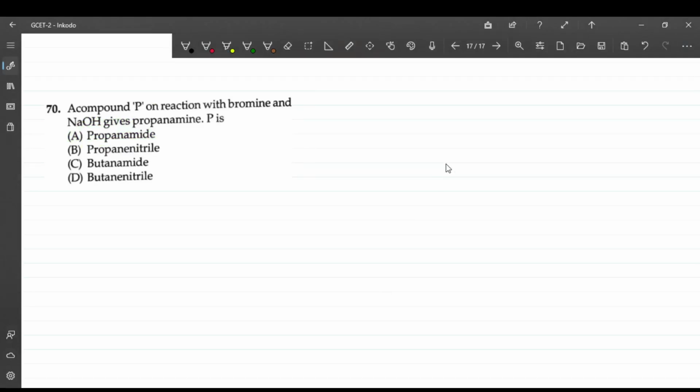Question number 70. A compound P on reaction with bromine and NaOH gives propanamine. So what is P? A compound P on reaction with bromine plus NaOH gives you a propanamine. Propanamine means CH3, CH2, CH2 and NH2. Now what is the product P?